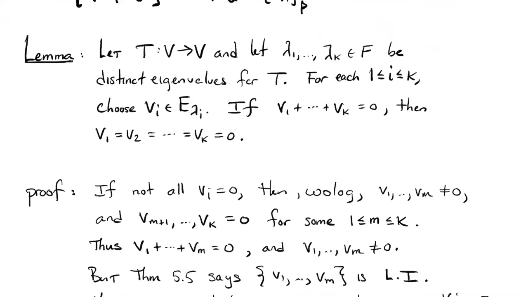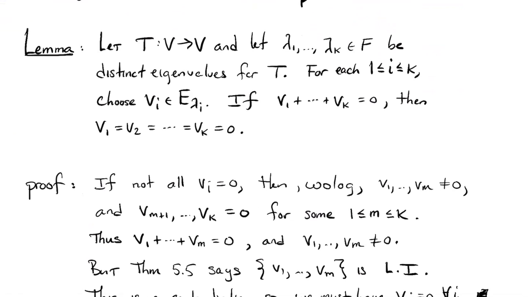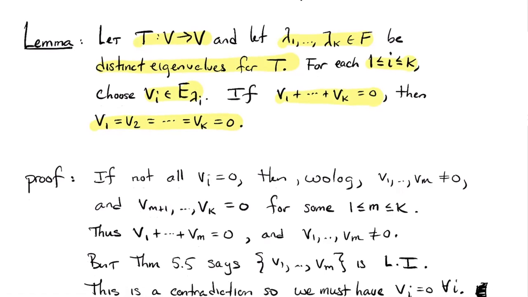Okay, continuing our theory here a little bit, we're going to prove a little bit of a lemma for the next theorem. It's about an operator on a finite dimensional vector space. You've got k distinct eigenvalues, so no two of those are equal. And then for each index between 1 and k, pick an eigenvector corresponding to the eigenvalue lambda i. And then the lemma says that if you add those eigenvectors together and get 0, they all must have been equal to 0. Okay. So how are we going to prove that?